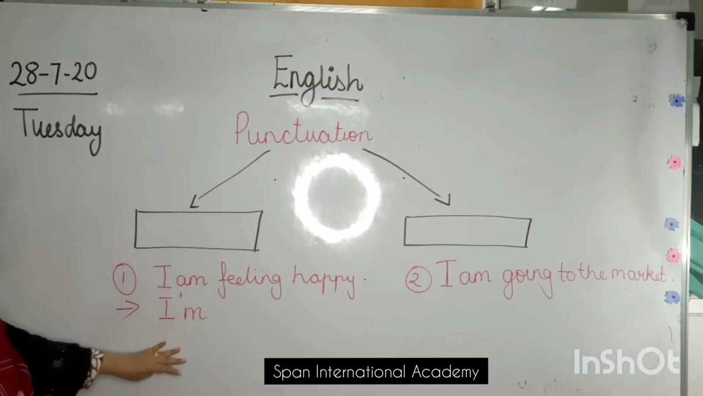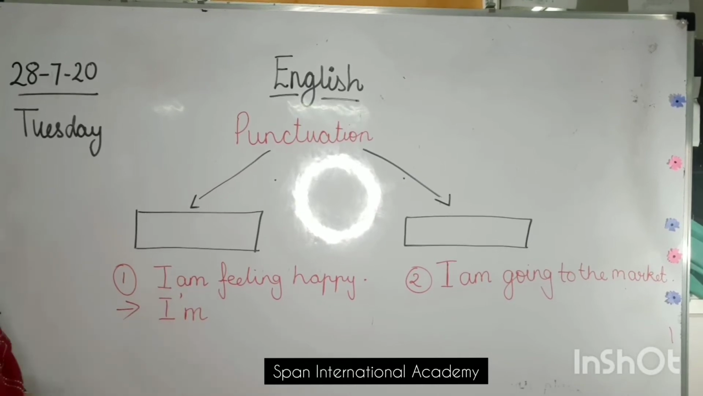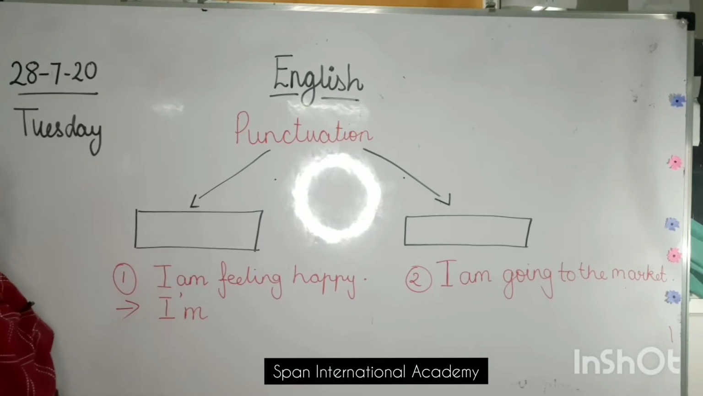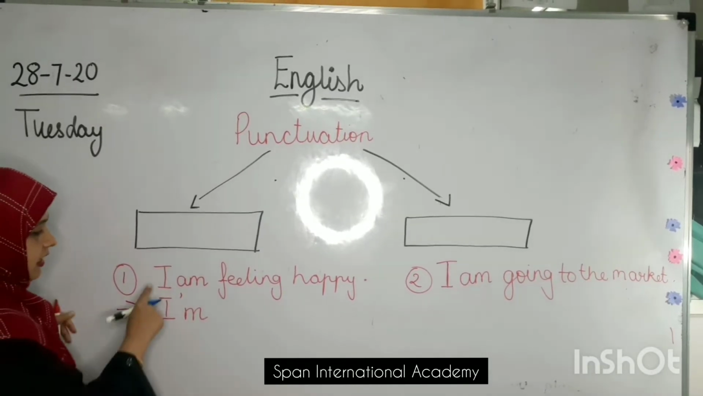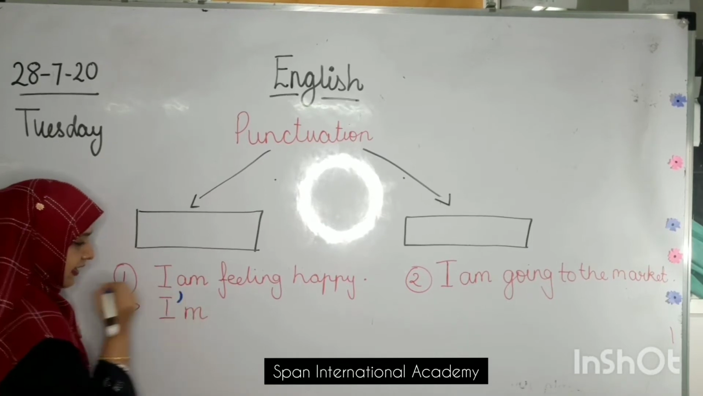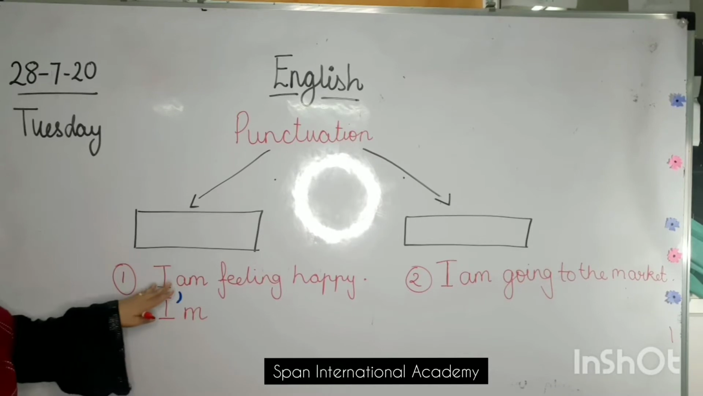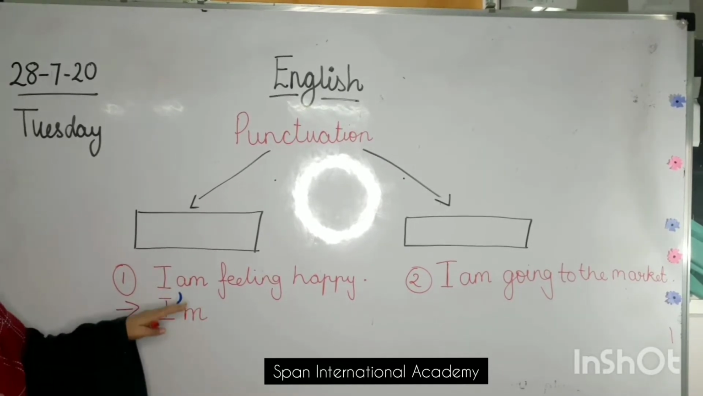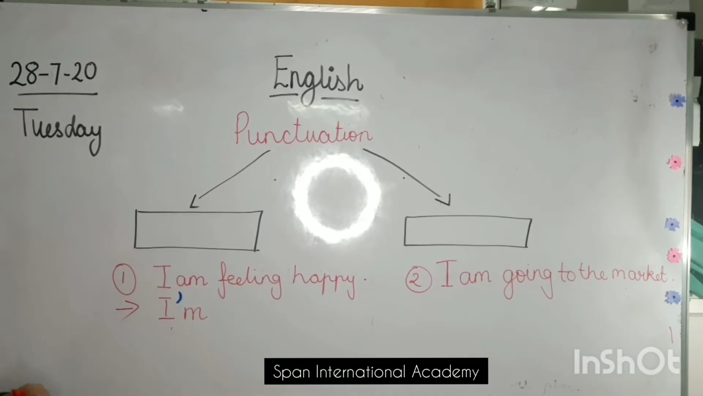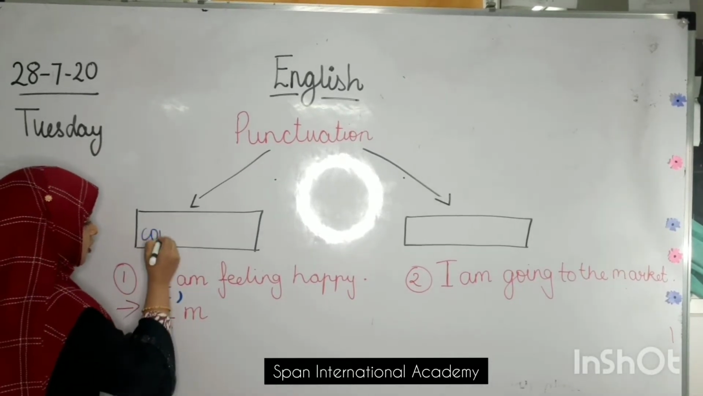Yes. Can you see the magic? A is gone and this sign comes over here. When we get I'm. So can you see? I have dropped A and I have made this sign over here. I've got one small word when I have mixed I and am together. That small word is called, what is it called, you all know? It is called contraction.